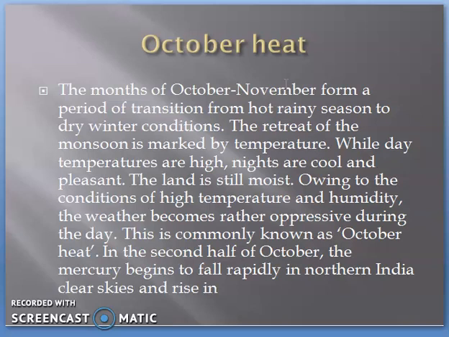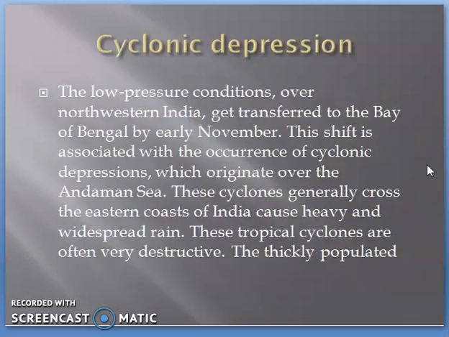Because of the continuous rainfall for the last few months, the land is totally moist. So due to this condition of high temperature and humidity, the weather becomes oppressive during the day. You will not feel good during the daytime, and that is called the October heat. But in the second half of October, the temperature started decreasing and the skies became very clear in northern India, and because of that, the winter starts in India.